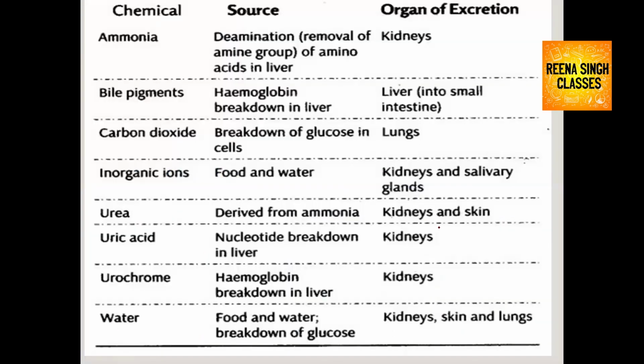This is a table which shows the organs of excretion, source, and chemical. Kidneys are the main excretory organs. Kidneys help in the excretion of ammonia. Ammonia is formed from the breakdown of amino acids, which is also called deamination. This process occurs in the liver. Ammonia is highly toxic, so it is immediately converted into urea. This urea is excreted with the help of the kidney and also with the help of the skin.